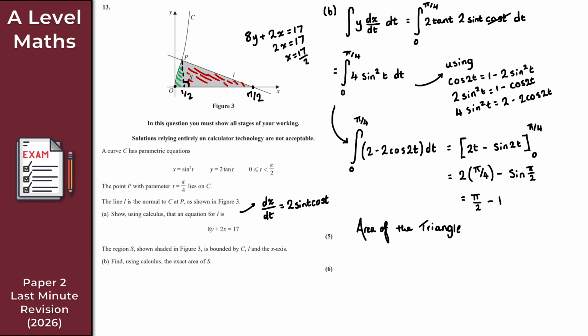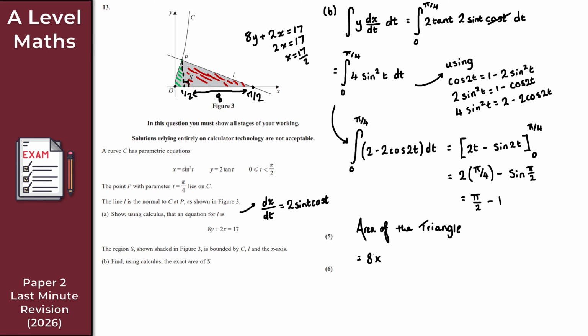So the base is 17 over 2 minus 1 over 2, that's 16 over 2, which is 8. So the base here is 8 units. Apologies, my art skills and my handwriting are just atrocious, but I'm hoping that's clear to see. For the area of the triangle, we do the base, which is 8, times the height.